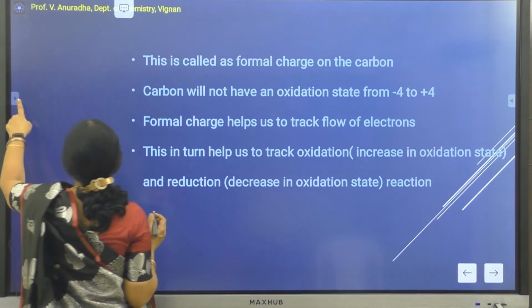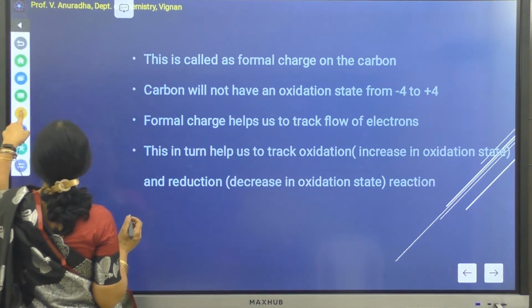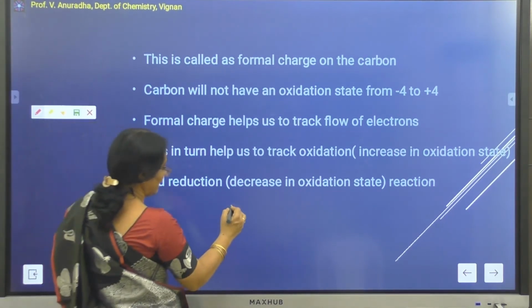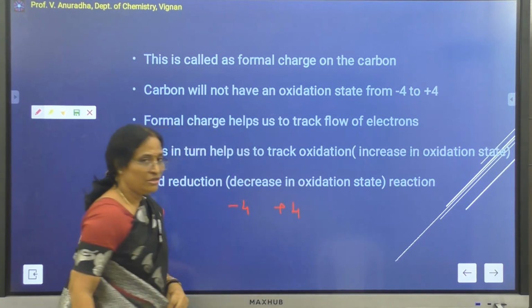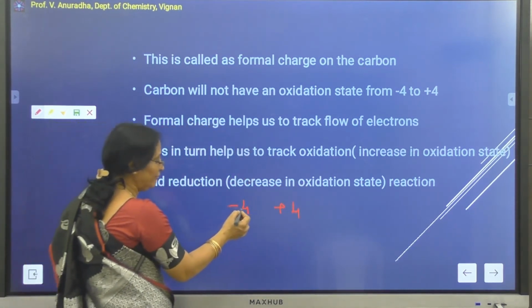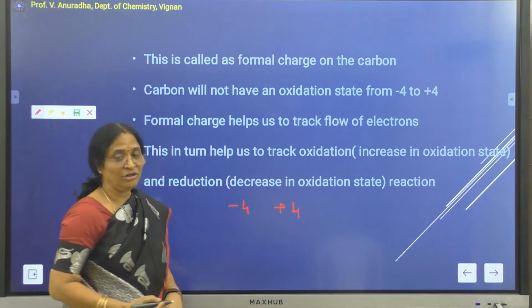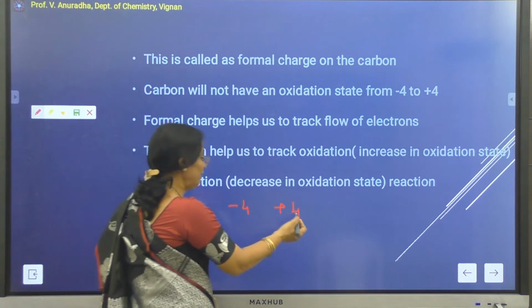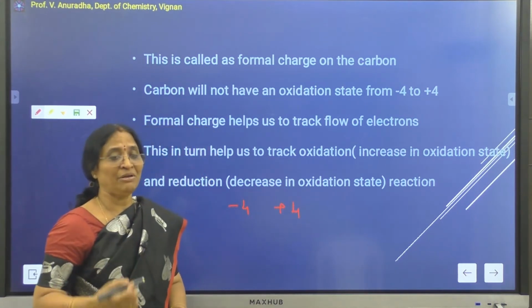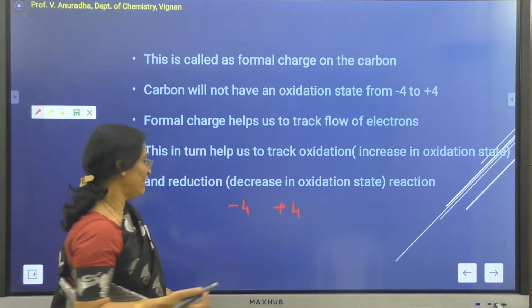The carbon will have minus 4 when it has more hydrogen atoms. When will it have plus 4? When it has more electronegative atoms.